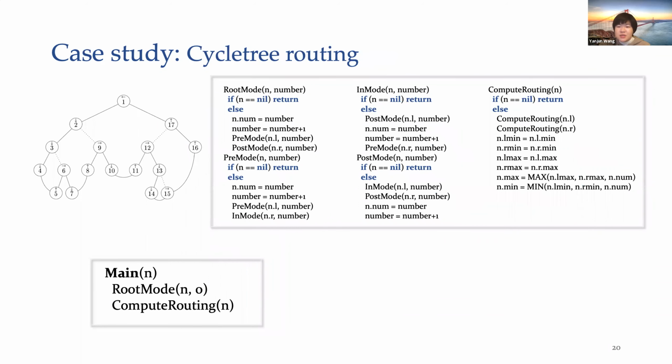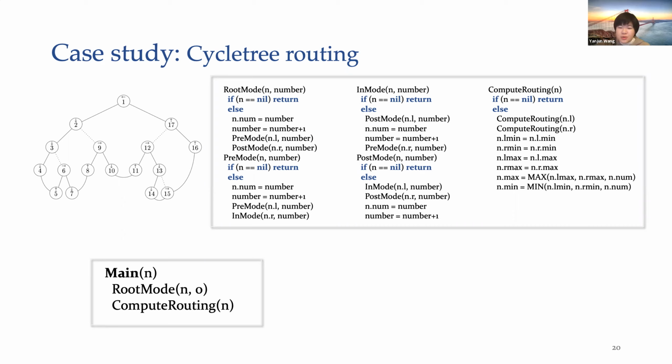Cycle trees is a well-known network topology in the network community. It is a special class of binary trees with an additional set of edges and has been proved to be very efficient. In this case study, we considered 2 traversals regarding cycle trees.